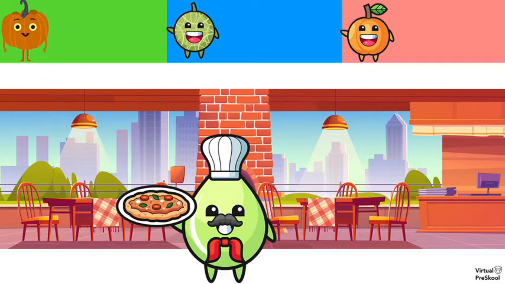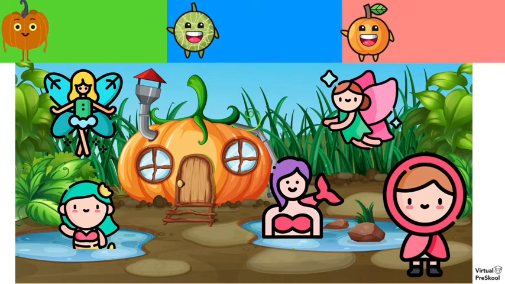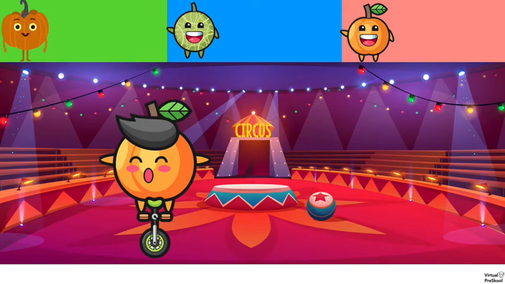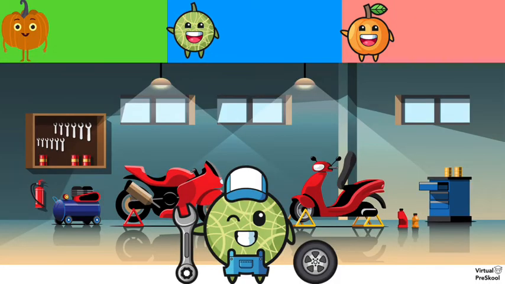And here we have Chef Cantaloupe making his pizza. How do we say cantaloupe in Hindi again? Kharbuja. And this cute pumpkin house, what was pumpkin again? Kaddu. And the circus apricot rolling around on its unicycle, what was apricot in Hindi again? Kubani. And here we have a cantaloupe mechanic fixing cars and motorcycles. How do we say cantaloupe in Hindi?